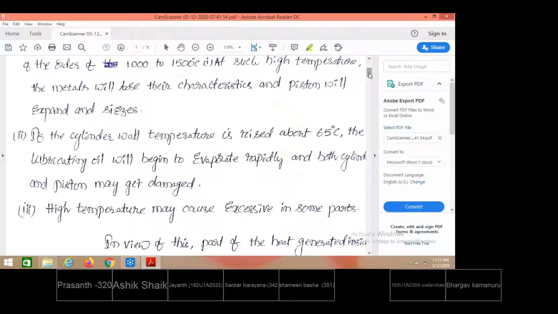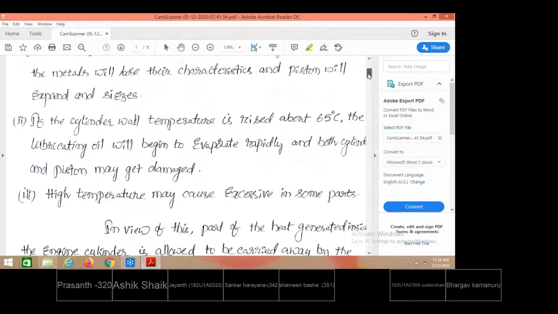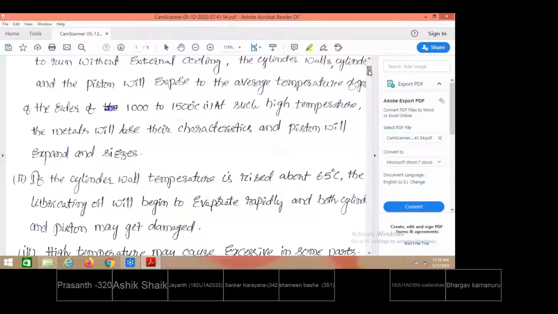we came to know that IC engine cooling is required. Why? If the temperature is not reduced, engine parts may get expanded over a period of time, and the parts may get seized, and the engine functioning will get affected. That is why one need is to reduce the temperature, to minimize the expansion between the parts.